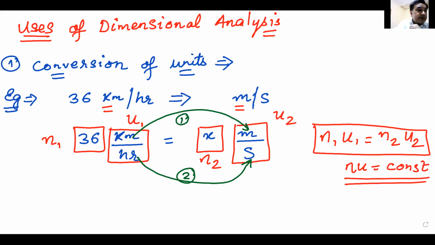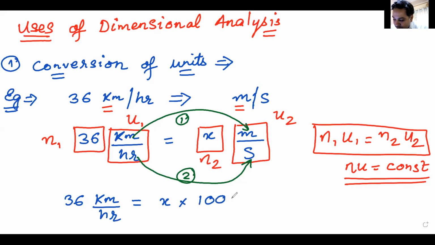What happens after this? Let me come back to my original color. So what do I do? 36 kilometer per hour. I write it again. That should be equal to x. I change kilometer into meter. So that will be multiplied by 1000. Getting my point? Yes, 1 kilometer is equal to 1000. So I just multiplied it. So 1 kilometer becomes 1000 meter.